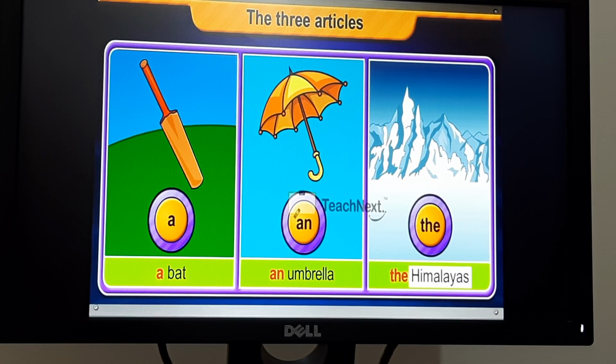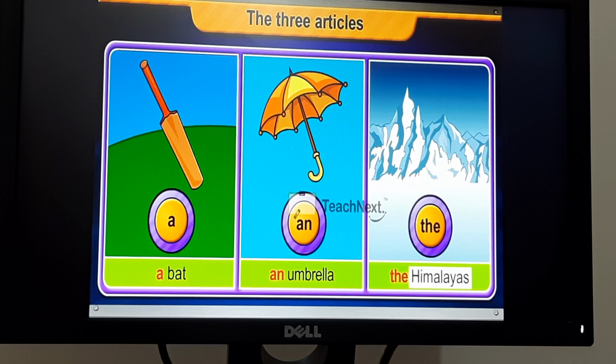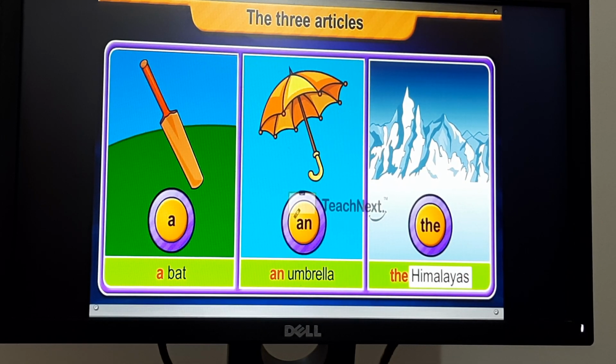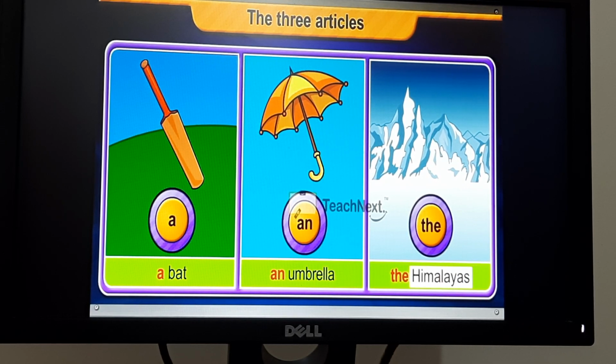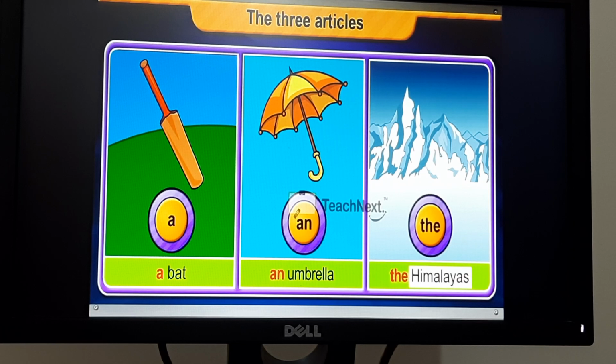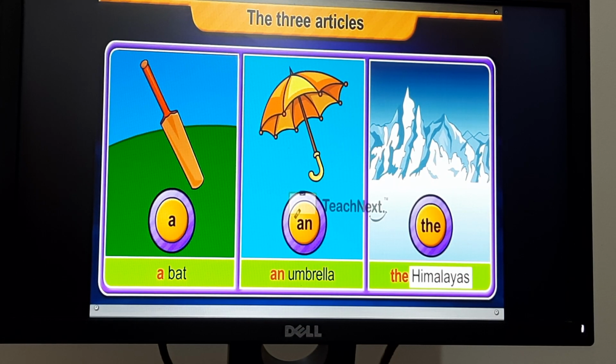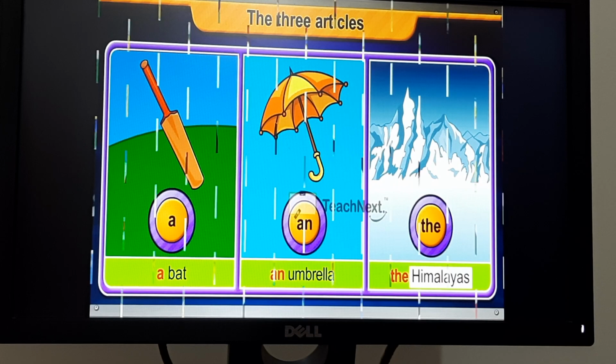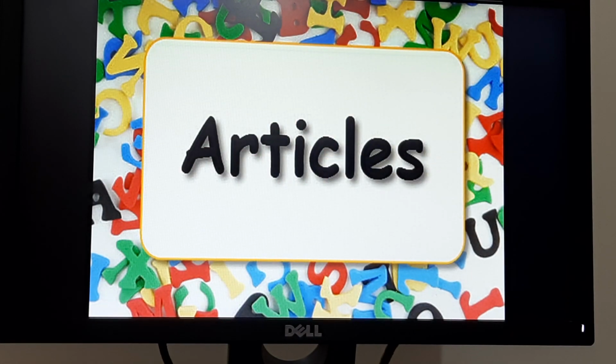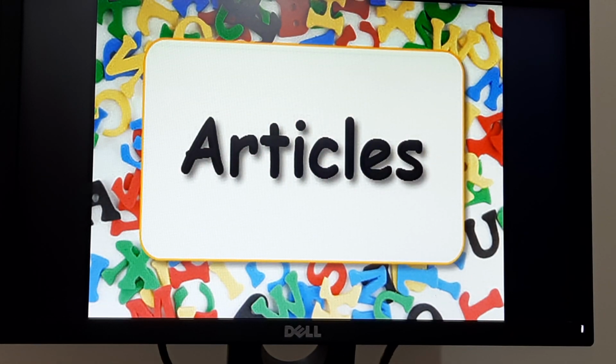Now, my dear students, look at the slide. What can you see? Here are some pictures. In the first picture there is a bat, in the second picture there is an umbrella, and the third picture shows the Himalayas. So I hope you can understand today's topic. Yes, it's articles. Today we are going to learn the uses of articles.